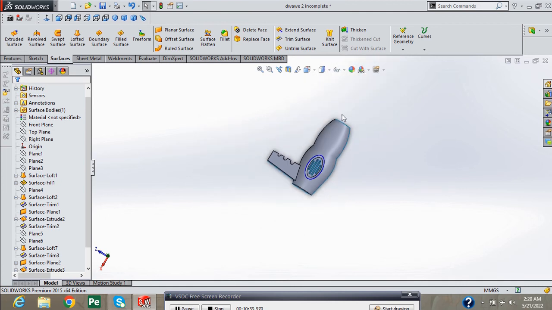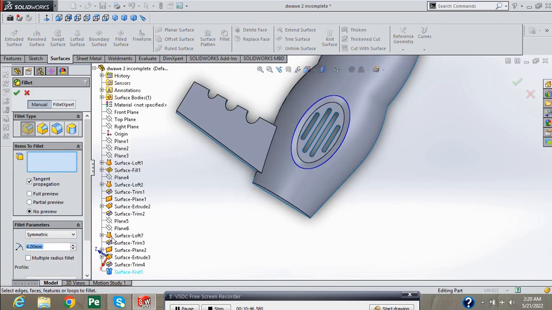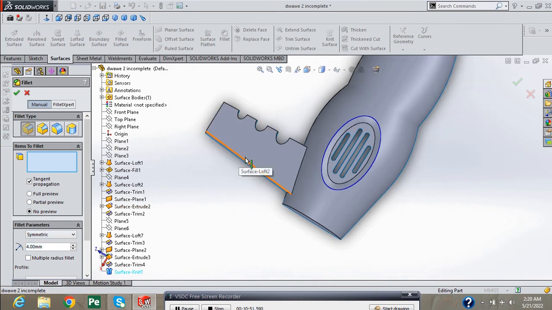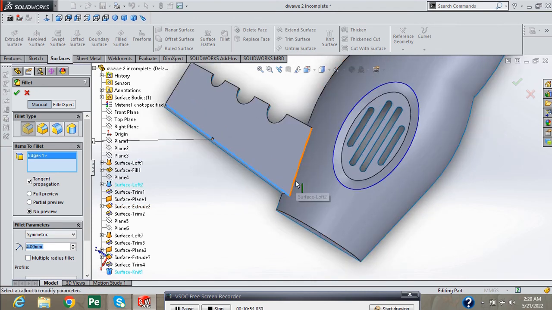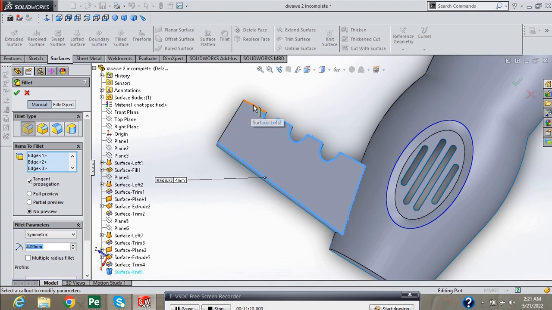Now select fillet. Provide 4 and select all these edges. This edge also.